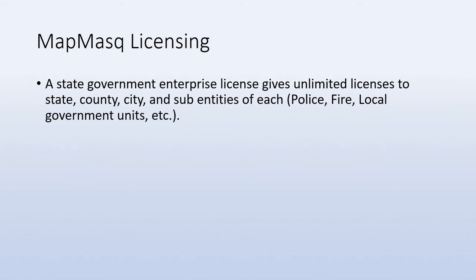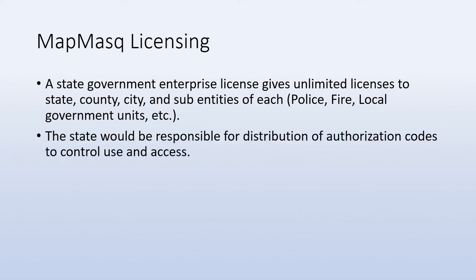MapMasq licensing for state government is done in a special arrangement. We actually will give an enterprise license to the state government with one single purchase. Every single state, county, city, and those sub-entities of police, fire, as long as they are a government within the state that is a sub-entity of the state in some kind, we will allow them access to MapMasq under that one enterprise license.